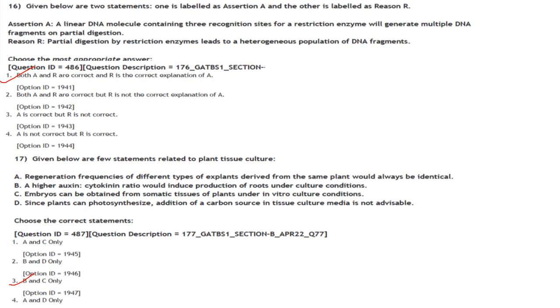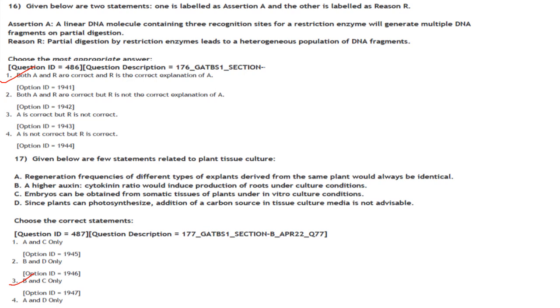Then given below are two statements. One is labeled as assertion A and the other is labeled as reason R. Choose the most appropriate answer. Assertion A: A linear DNA molecule containing 3 recognition sites for a restriction enzyme will generate multiple DNA fragments on partial digestion. Partial digestion means you are not digesting it completely, so you can get different fragments after partial digestion.